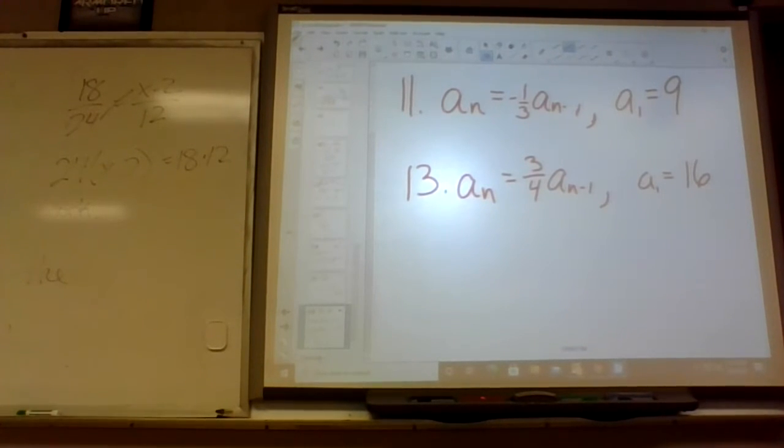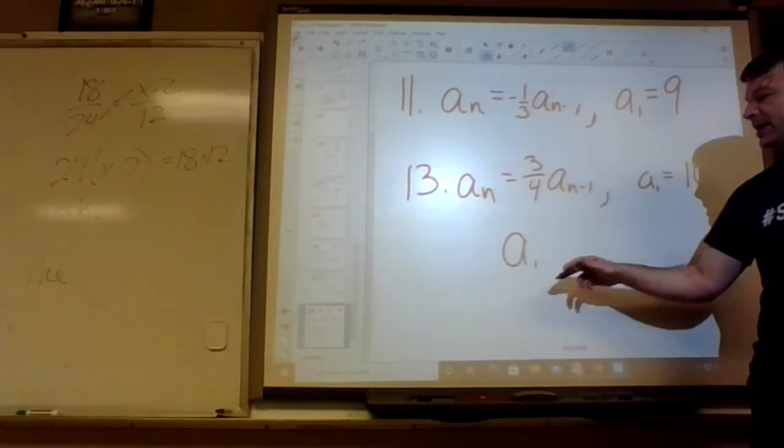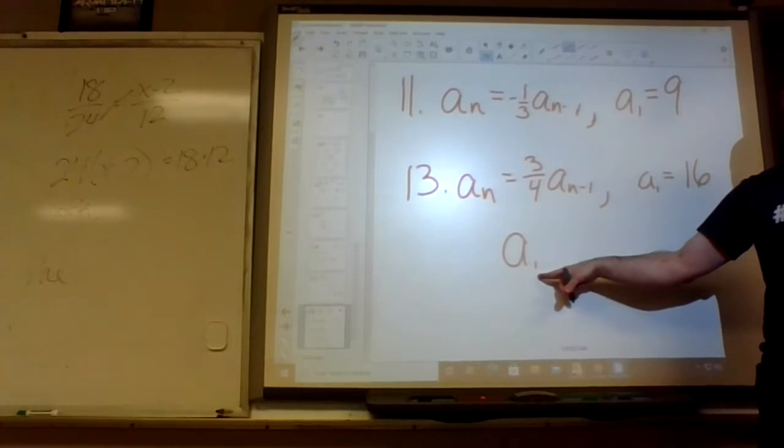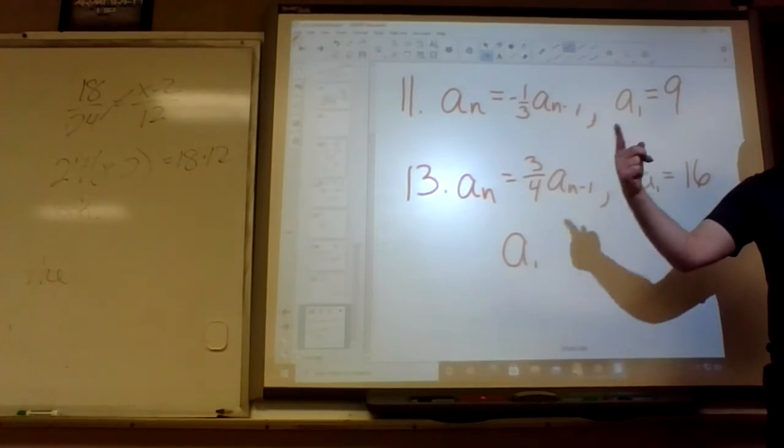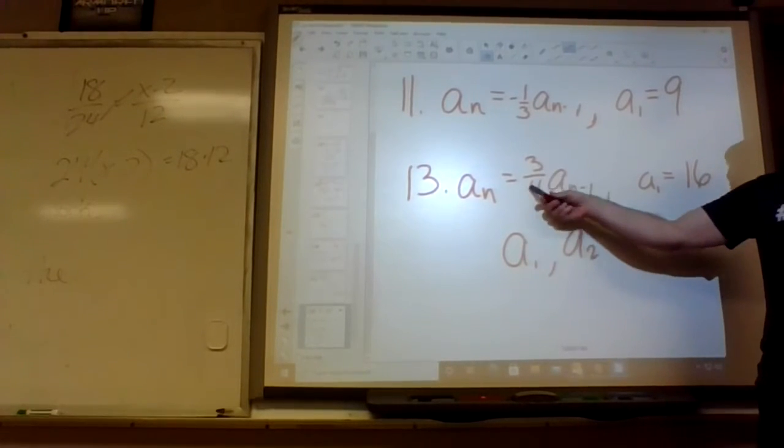How come we write the a bigger than the n? Because that little n is not actually a number. It's just to keep track. When I say a sub 1, that doesn't mean I'm multiplying by 1 or anything. It just means the first a and the second a. So it's not like a normal real number.